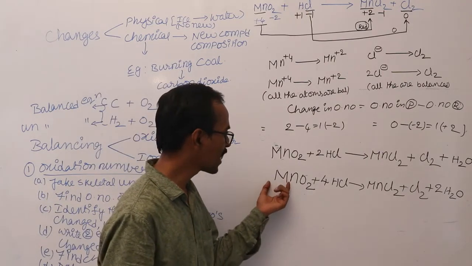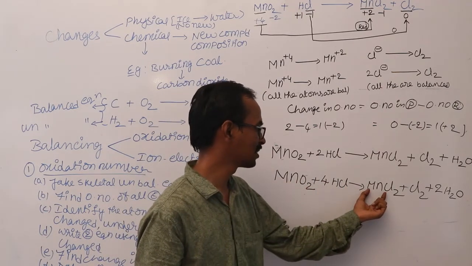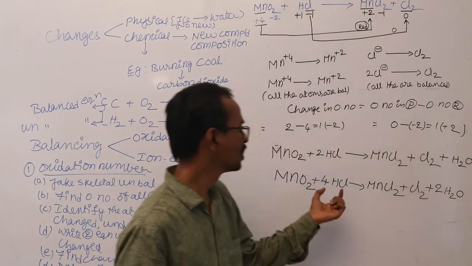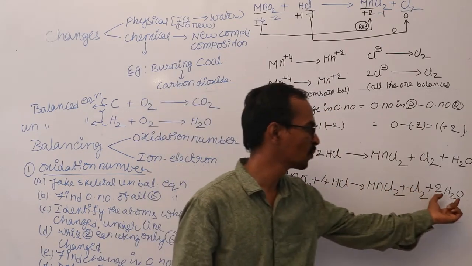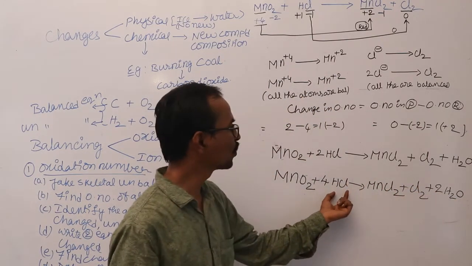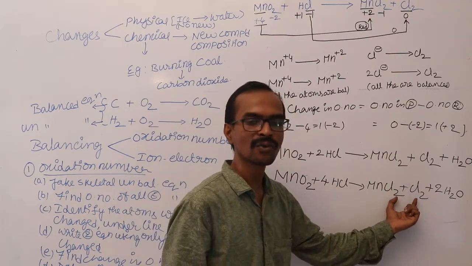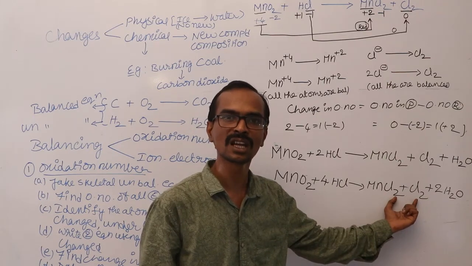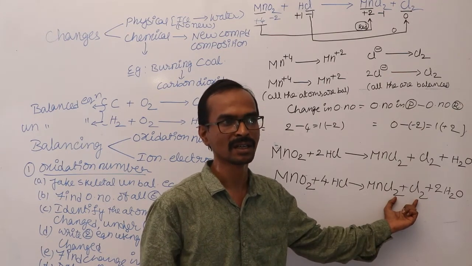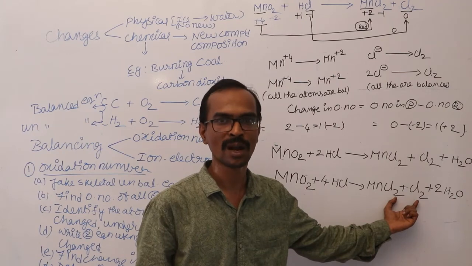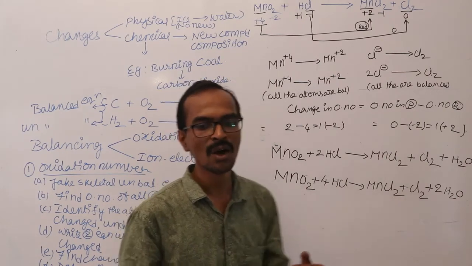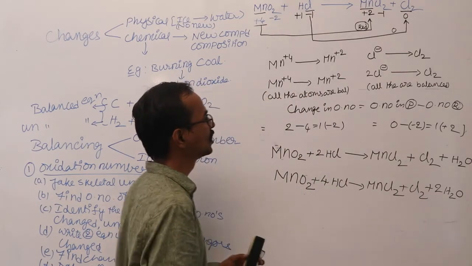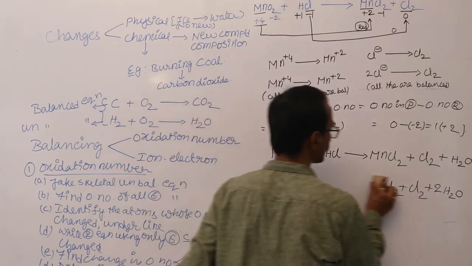You check 1 manganese in the reactant, 1 manganese in the product, 2 oxygens in the reactant, 2 oxygens in the product, 4 hydrogens in the reactant, 4 hydrogens in the product, 4 chlorines in the reactant and 4 chlorines in the product. This is the way of balancing the equations in oxidation number method, right? Let us take one more example for that.